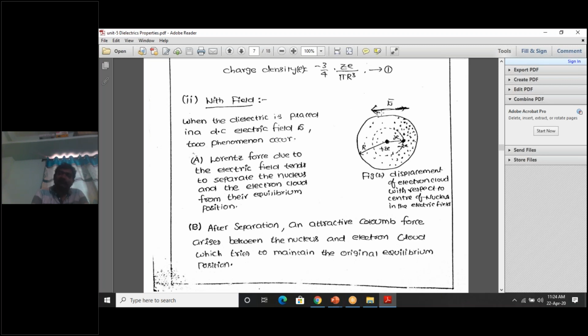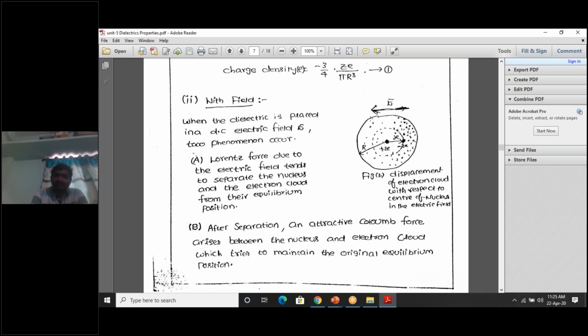So the arrowhead of the electric field is from what to what? Right-hand side to left-hand side, so negative x-axis. Now what happens? Something will be changed. What will be changed? The electrons will be pushed in a direction opposite to the electric field. That's why you see the uniform distribution is not here.